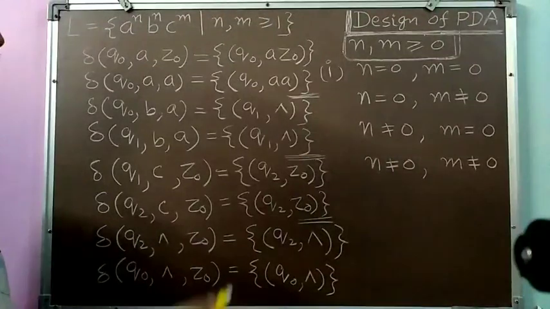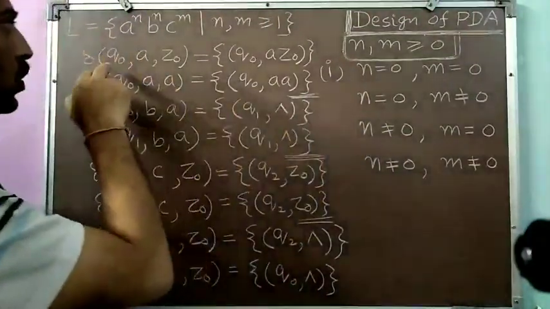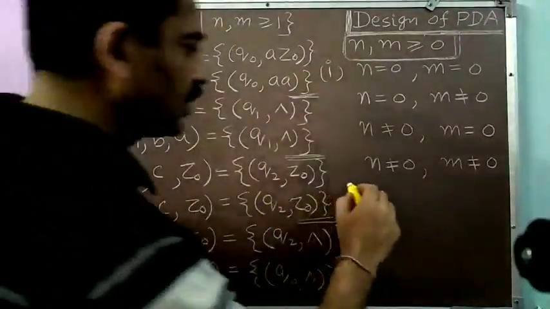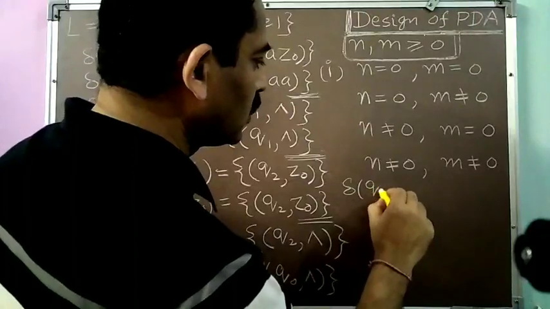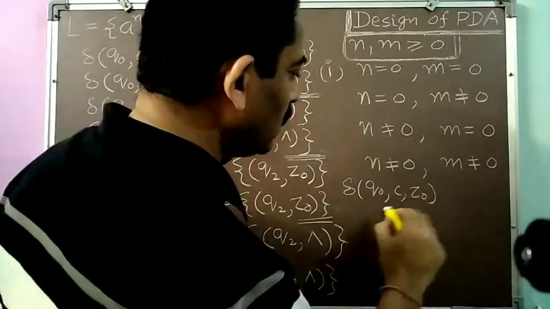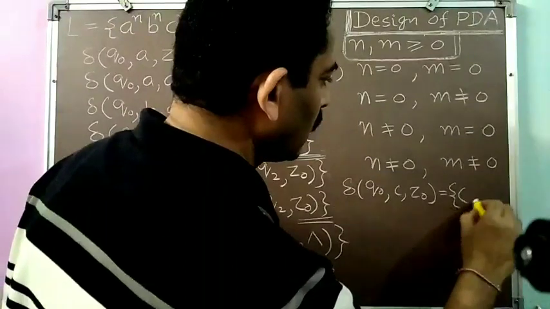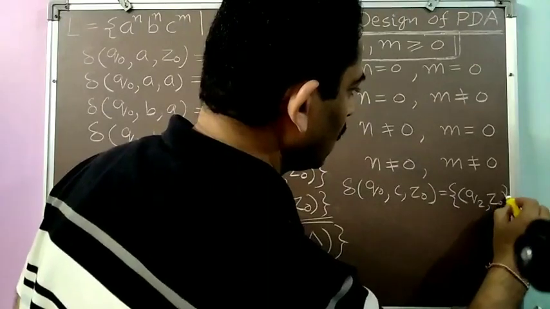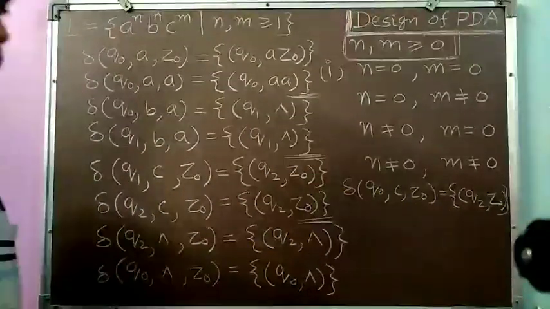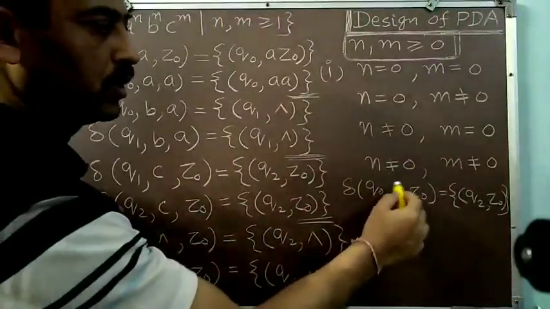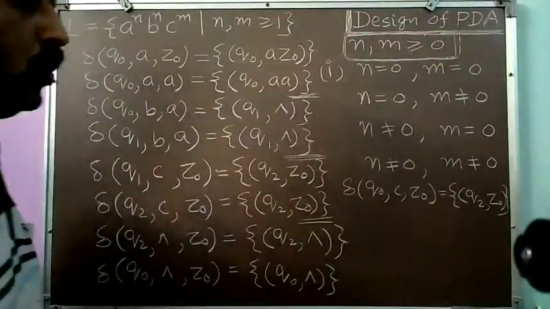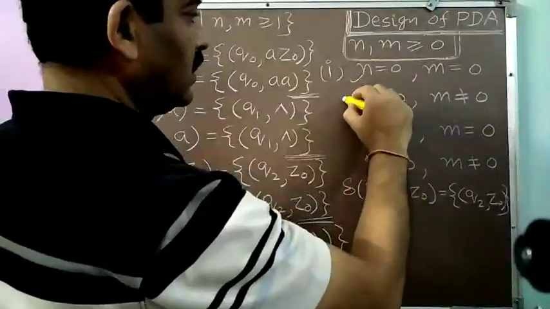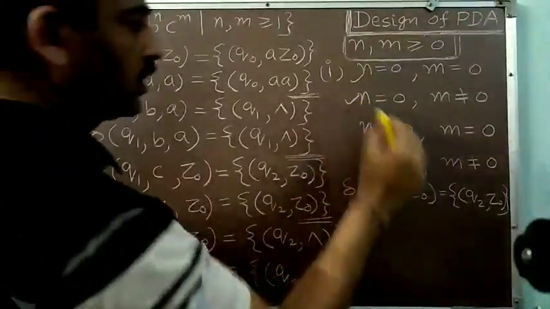are present. Only c's are present, meaning thereby initially in this situation of q0 z0 we will not be receiving a, we will be receiving only the c. So I have written this transition delta q0 c z0 is equal to q2 z0, something like this I have written. So I have simply changed the state. So I have consumed single c, first c, and I have moved to the state q2 where I can consume more c's.